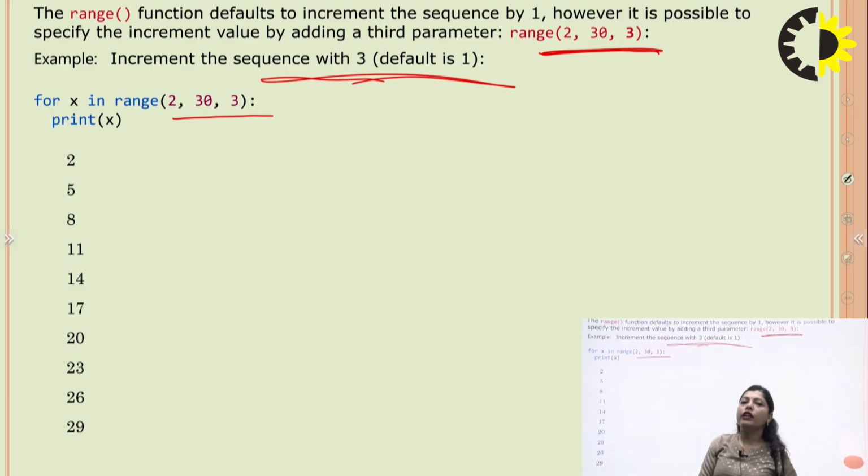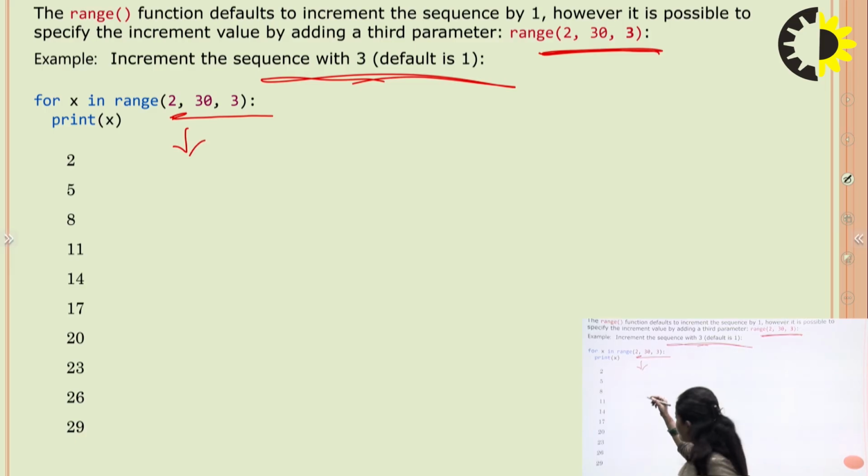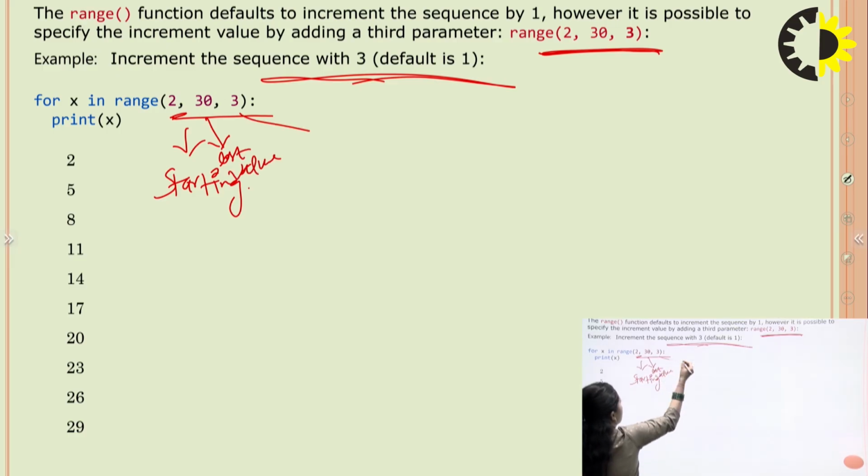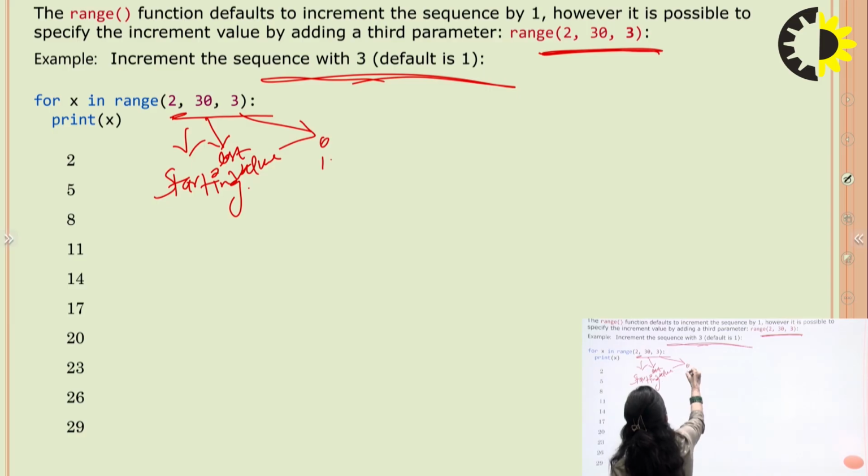We want to increment the sequence with the value 3. For example, the range starts from the value 2. This is the starting value. This is the last value. And this is the increment of the sequence.